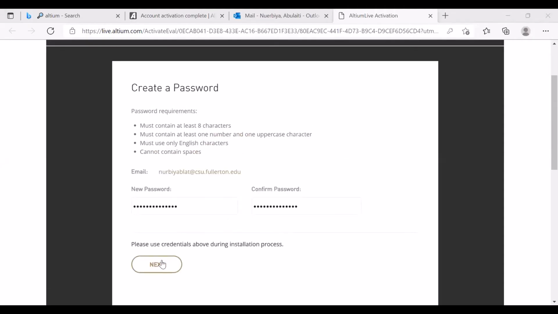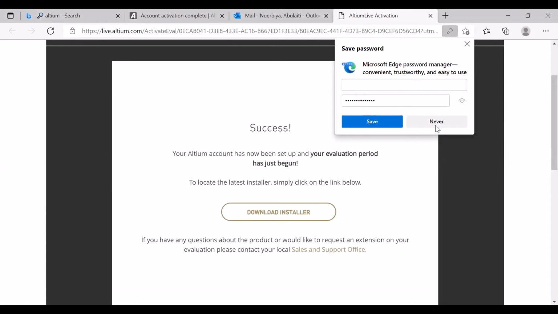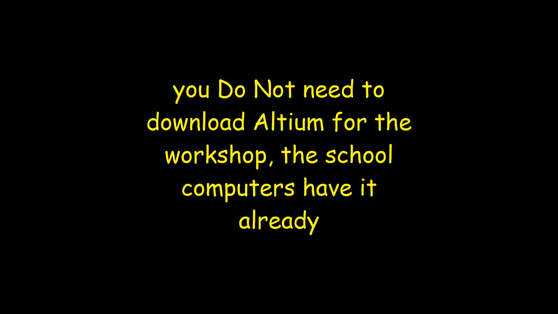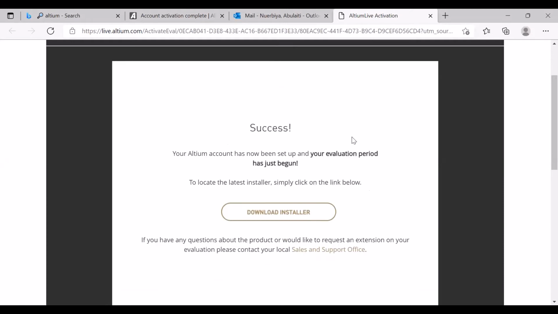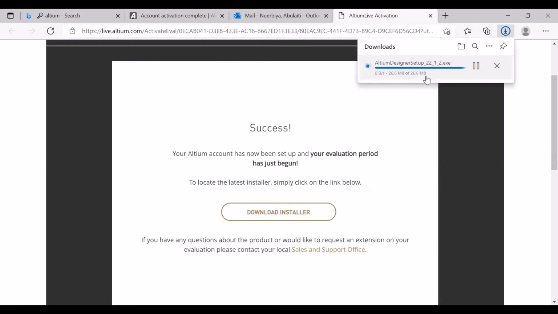Click on next. Success. So this will activate your evaluation period. So now you will have access to Altium for 2 weeks. So go ahead and click on this download installer. And once that's downloaded, go ahead and run it like so.